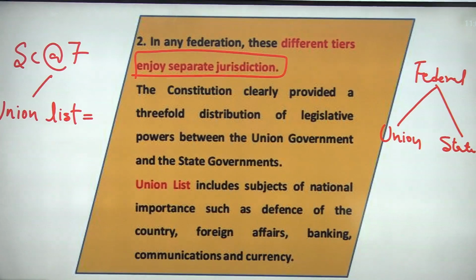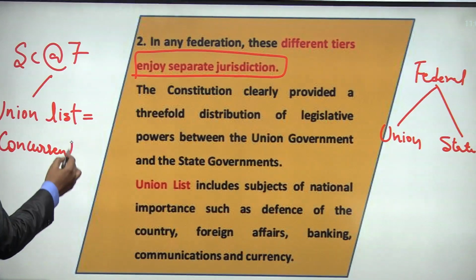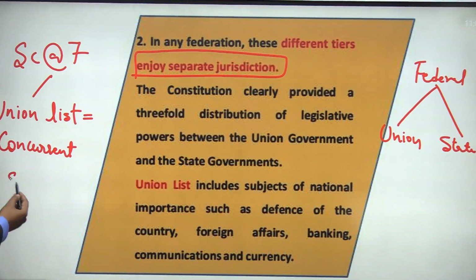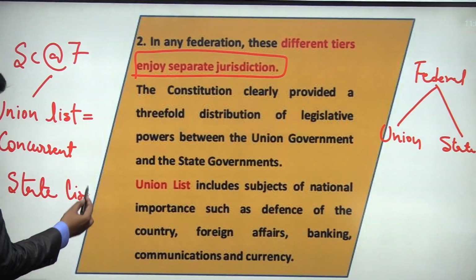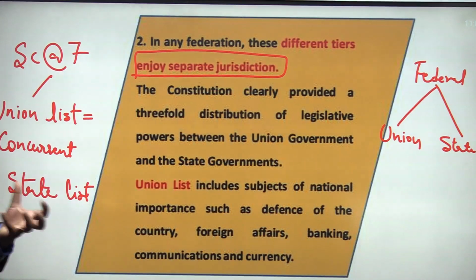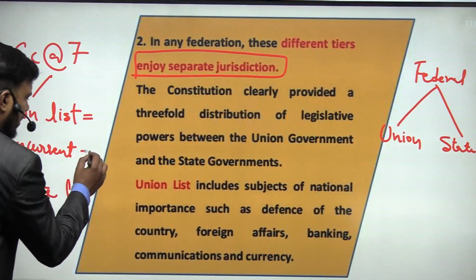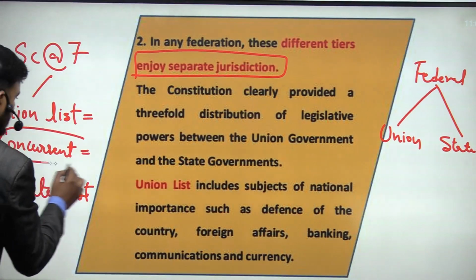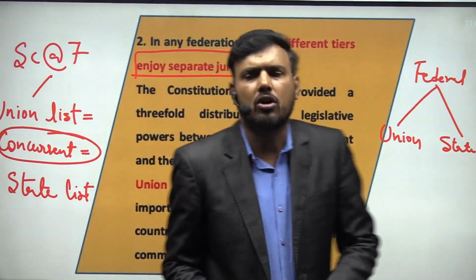After that we have the concurrent list, and after that we have the state list. The state governments are empowered to make rules and regulations on the state list. But when we talk about the concurrent list, both the union government and the state government are empowered to make laws on these topics.